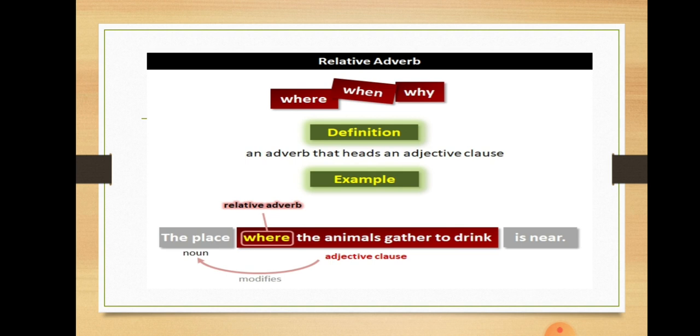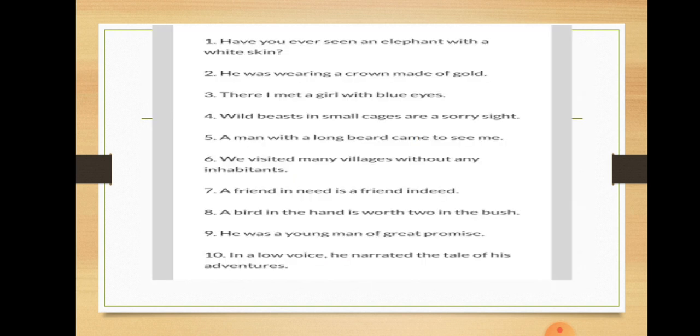As I've said, besides those 5 relative pronouns, these 3 relative adverbs can also be used in relative clauses or adjective clauses. As clearly said, adjective clauses or relative clauses always start with these relative words, relative pronouns or relative adverbs. So it's easy to identify the relative clauses in a sentence. Hope you have understood today's topics, both adjective phrases and adjective clauses.